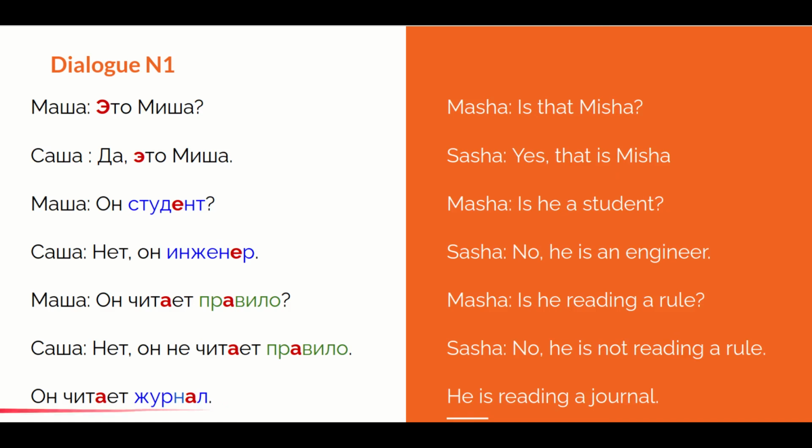Again, personal pronoun he, the same one as we had before. Then we use the same verb читать. So nothing changed here, same personal pronoun, same ending. And we have the new noun here, which is actually what we have changed. So he's not reading a rule and he's actually reading a journal. So as you can see, this noun is blue. So this is the color that we use for the masculine nouns. Let's see it together. We have a consonant in the end. So what is a clear indicator that the noun is masculine?